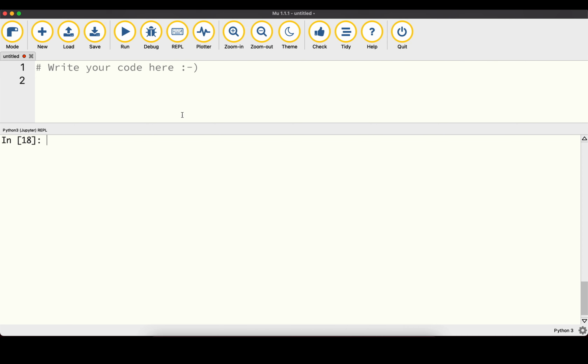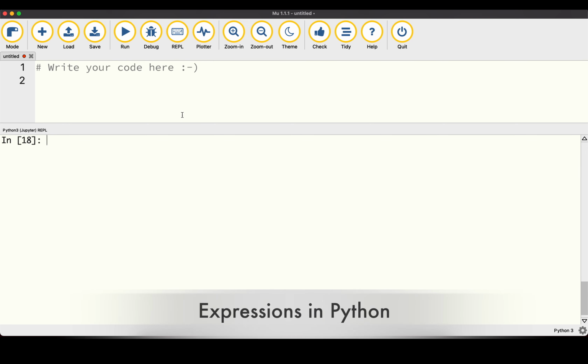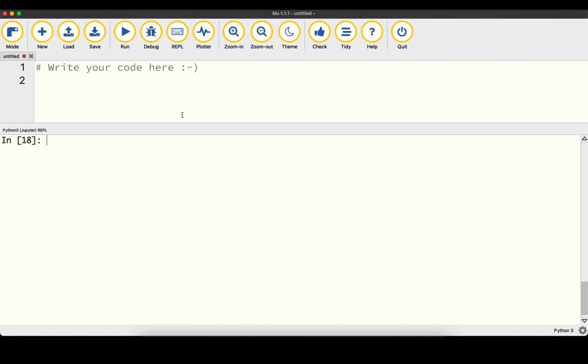We need just some aspects in order to automate the different steps that we want to take a look at. So we're going to focus on the essential parts that we need to write our automated programs and automate things such as reading data from the web using web scraping, and also automatically reading and generating data for Excel, for example, or Google Drive. So let's first of all have a look at expressions in our interactive shell. Let's open up our Mu editor.